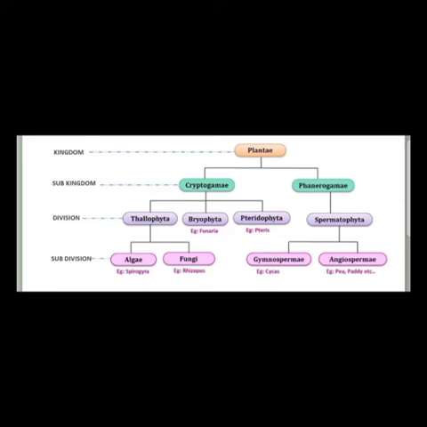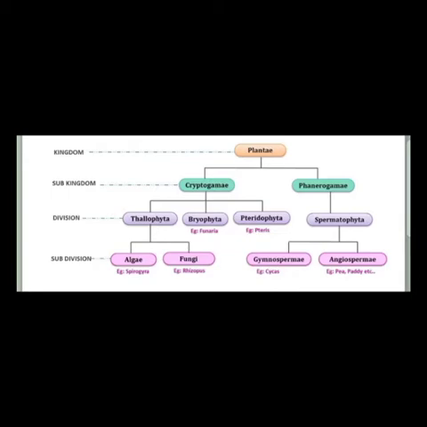So for basic classification, there are lots of different kinds by which we can classify plants. Depending upon whether they are flowering or non-flowering, there are different classifications, and there are lots more classifications on different characteristics.